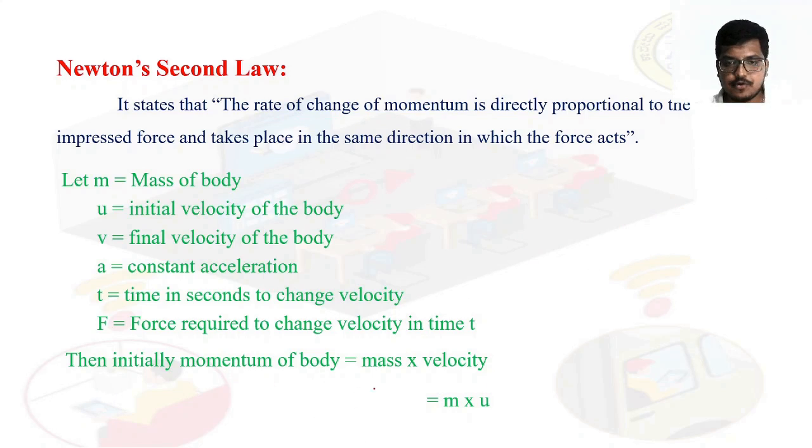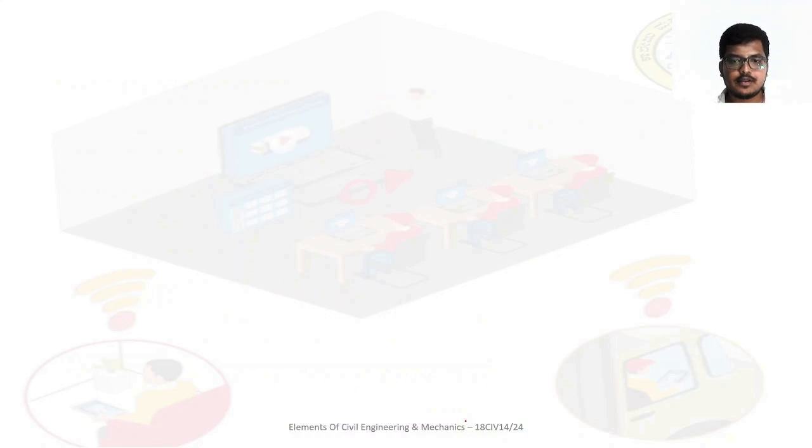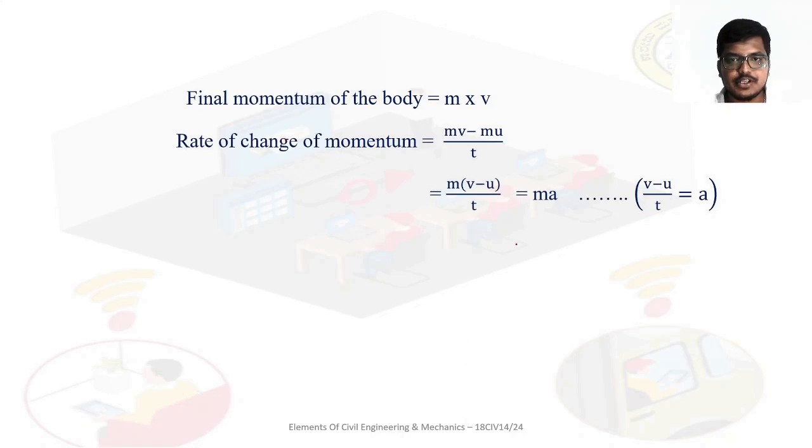So the initial momentum of the body is mass m into u. So the final momentum of the body is what? M into v. Okay, now the rate of change of momentum is final momentum minus initial momentum divided by t. Then m is common, m (v minus u) by t. Then (v minus u) by t, velocity by time. Final velocity minus initial velocity will be velocity only. So velocity by time is what? Acceleration. So that is m into a.